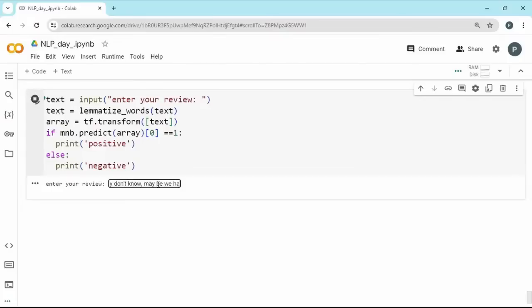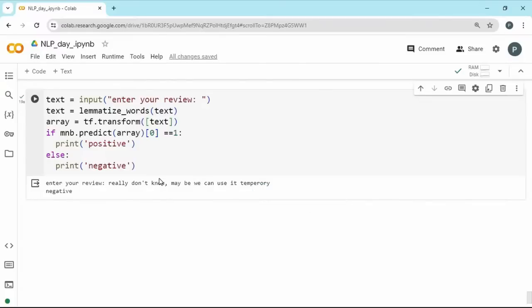Maybe we can use it temporarily. It's a negative anyway, right? You are not that confident about the review of this product. In such cases, it is going to be some negative kind of review, and the model is predicting well.